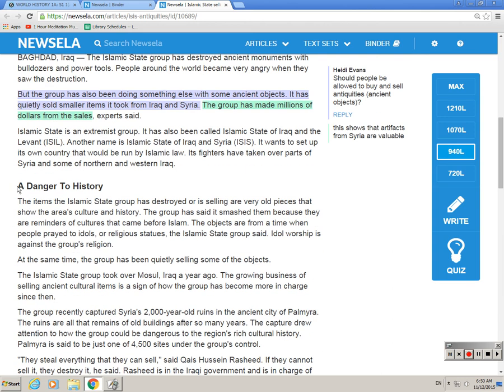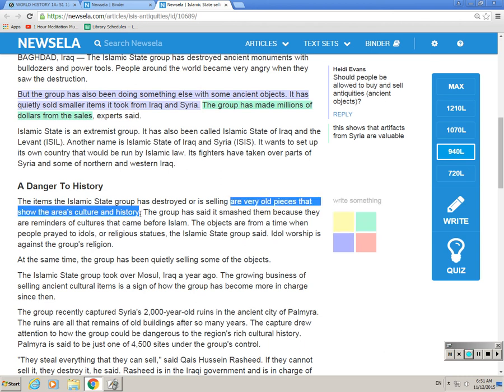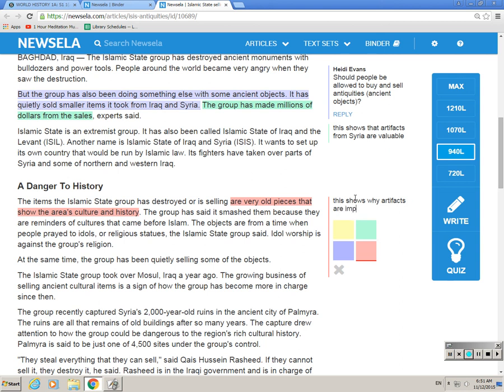Okay, I'm continuing. This section is called A Danger to History. The items the Islamic State group has destroyed or is selling are very old pieces that show the area's culture and history. Okay, I'm going to pause and highlight that. I might use a different color. And this evidence shows why the artifacts are important to Syrian people. It represents their culture or their history. Okay, so again, I'm writing a note to myself over here in the margins.